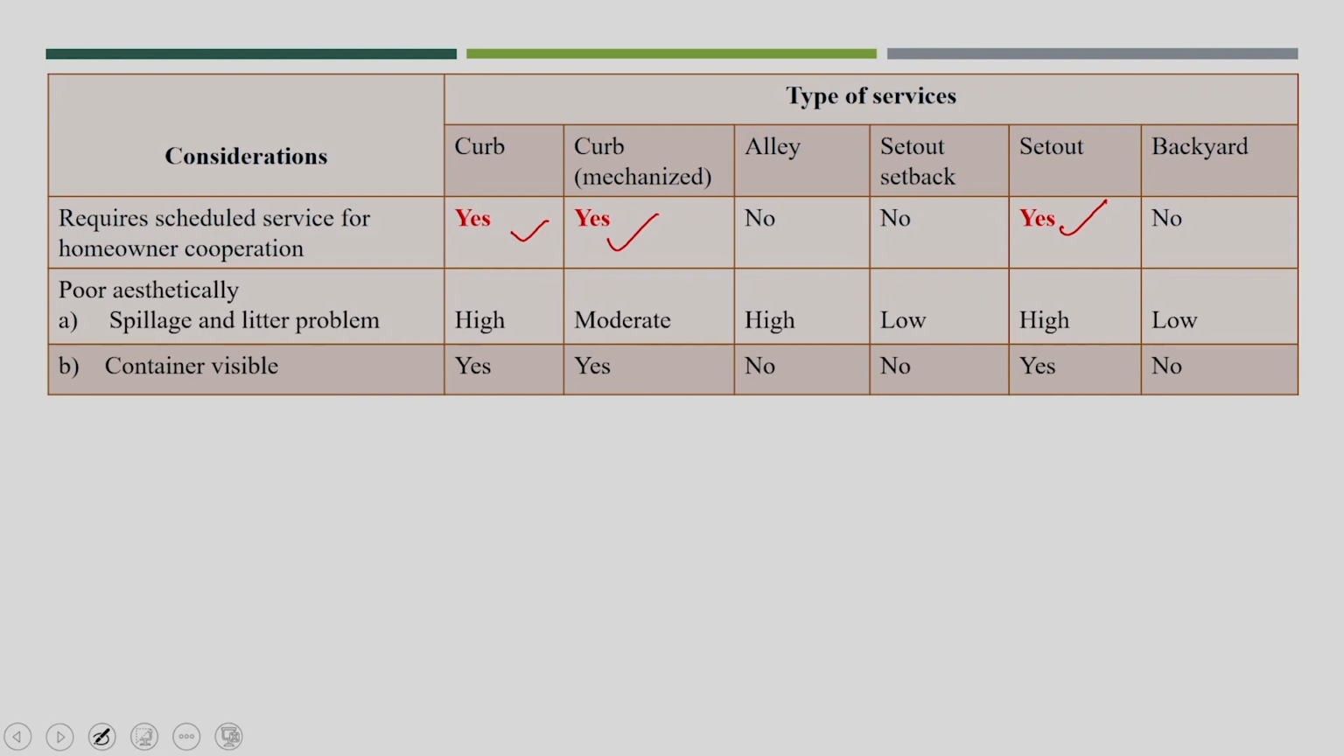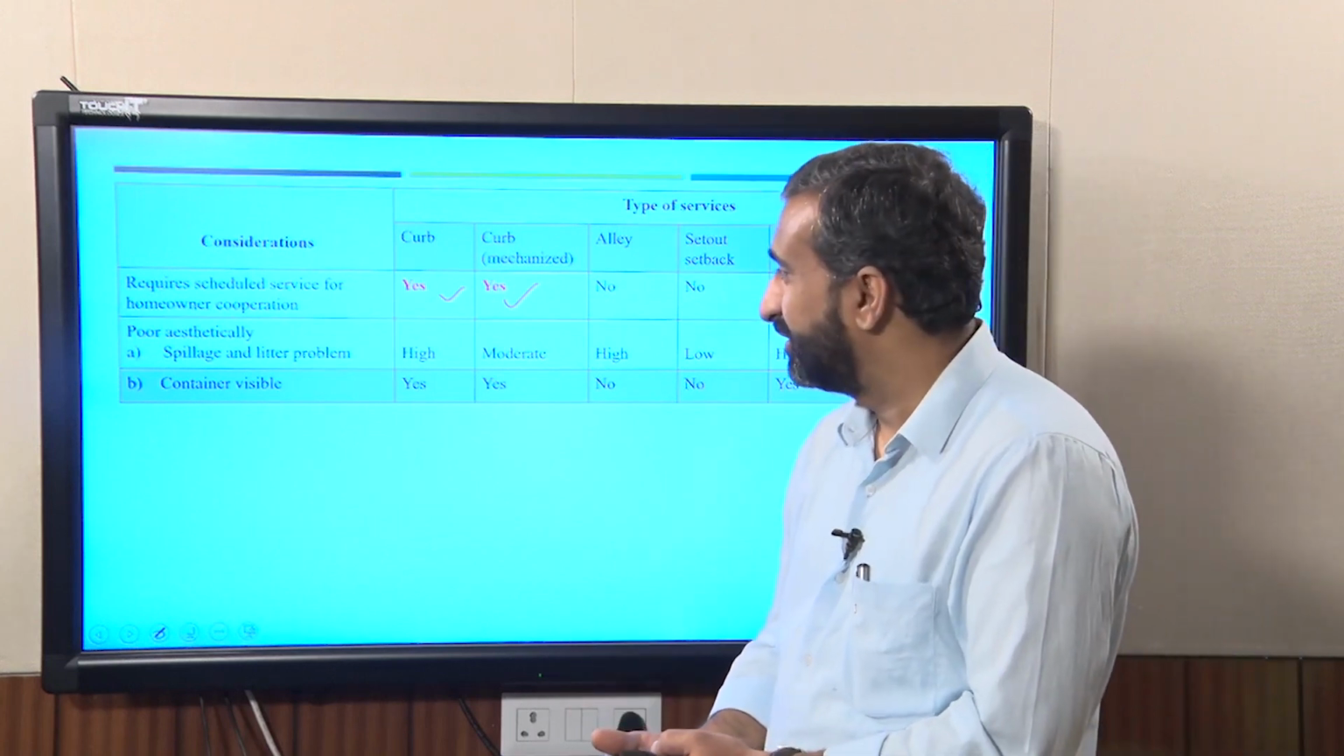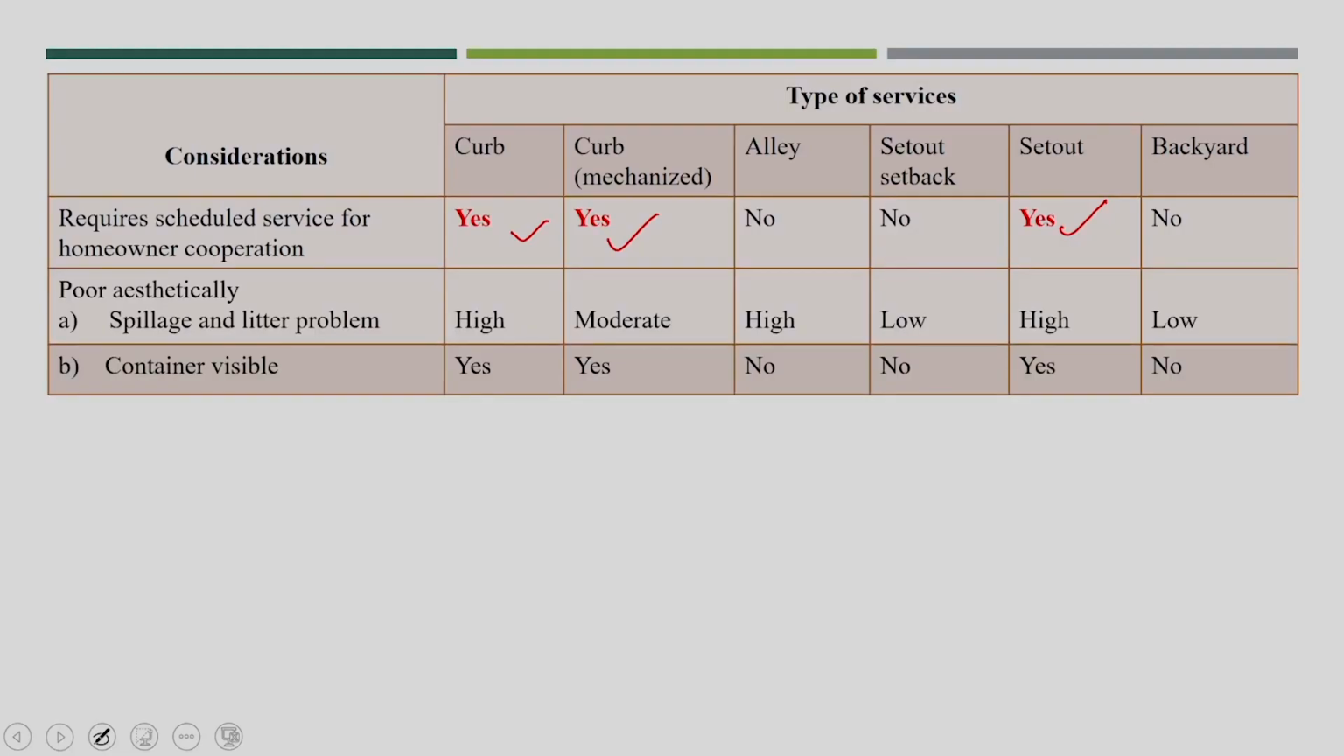the possibility of spillage and litter problems, because obviously biological matter is there, which will degrade and cause littering problems, or leachate will be produced. So this is very high, and aesthetics is very poor.